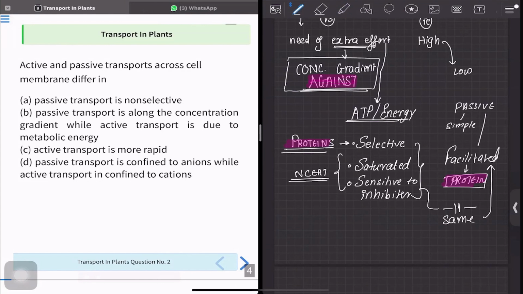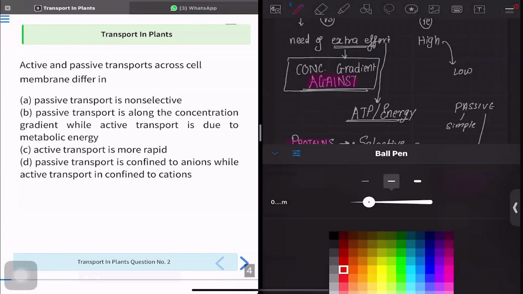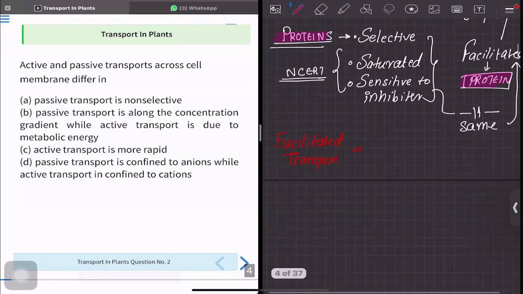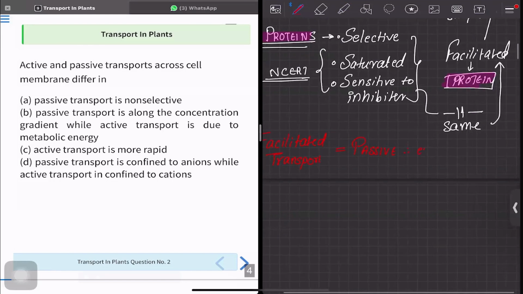But in facilitated, it is important to remember that facilitated transport is a type of passive transport. Therefore, even though proteins are involved, it is along the gradient.